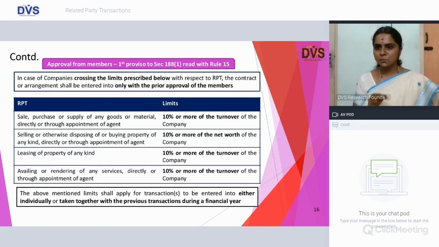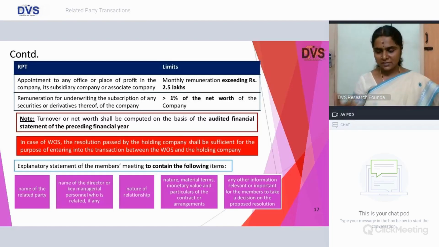And with regard to selling or disposing of or buying the property of any kind, it is 10% or more of the net worth of the company. With regard to leasing of property, it is 10% or more of the turnover of the company. And for rendering or availing of any services, it is 10% or more of the turnover of the company. And it is imperative to note that the above limits shall be reckoned with regard to the previous transaction done during the previous financial year.